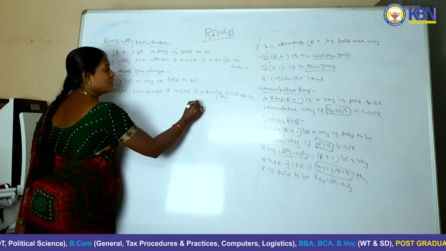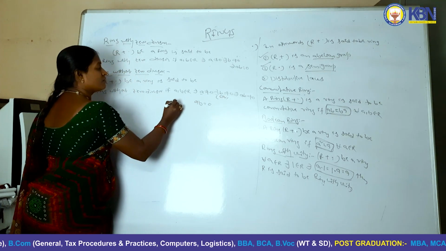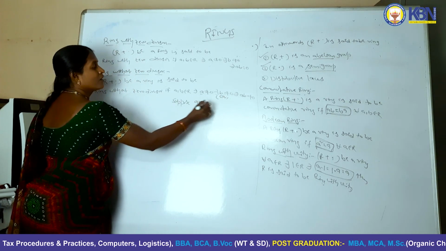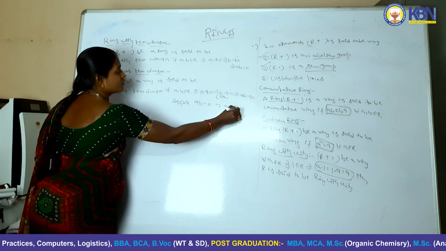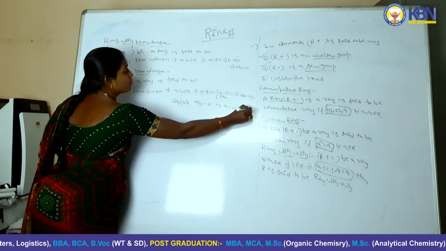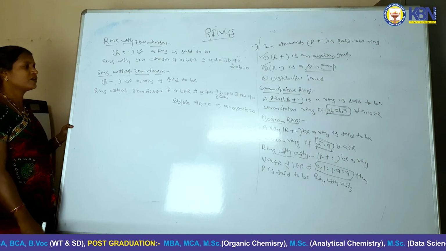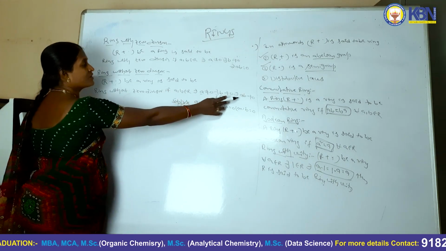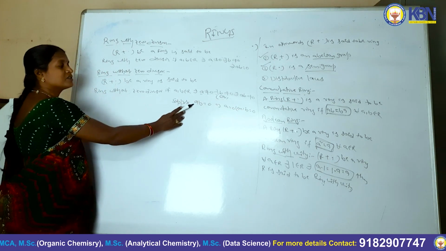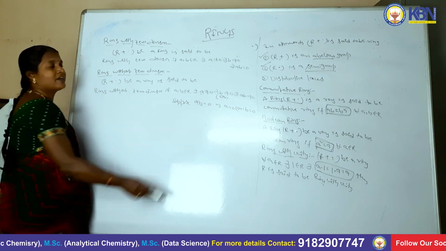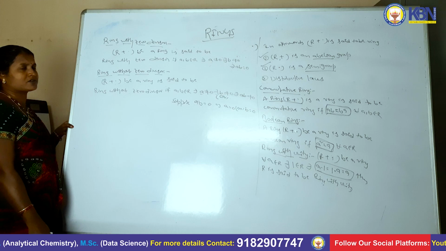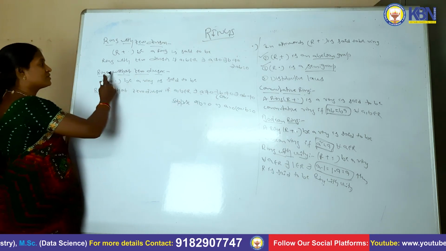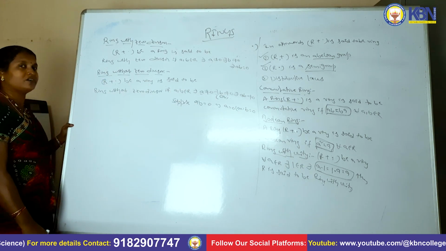Otherwise you can say that suppose AB is equal to 0 implies A is equal to 0 or B is equal to 0. Otherwise, suppose if the condition is A not equal to 0, B not equal to 0, then obviously AB is not equal to 0. Suppose if AB is equal to 0, then A is equal to 0 or B is equal to 0. These two axioms, any axiom, we can consider as ring without zero divisors.